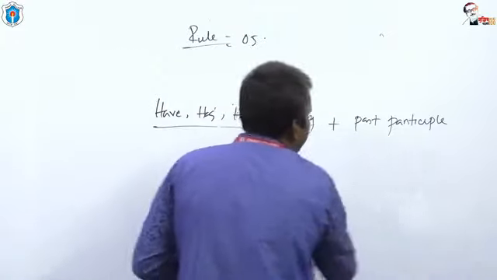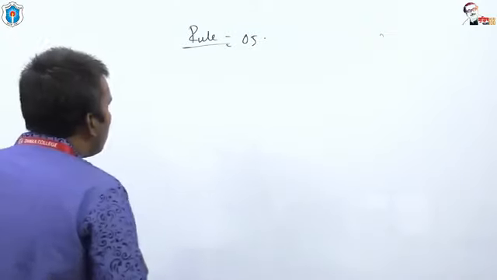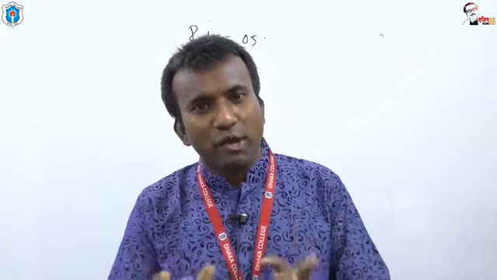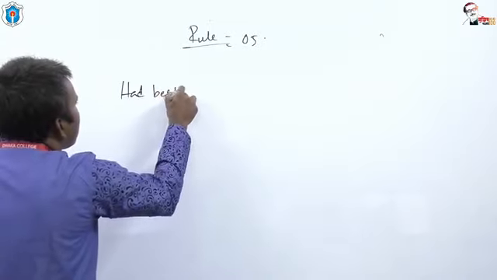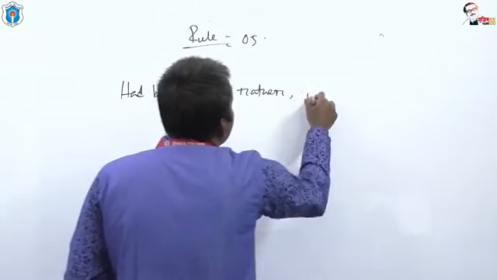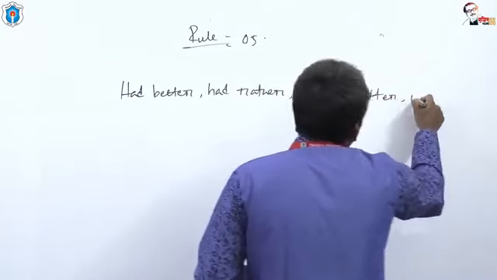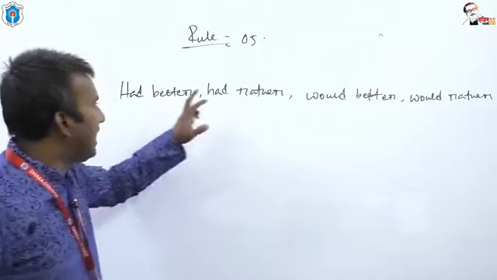Now rule number 6, dear students. From this rule, a question was given in the 32nd BCS exam, and that is, look at: had better, had rather, would better, would rather. Dear students, had better, had rather, would better, would rather.